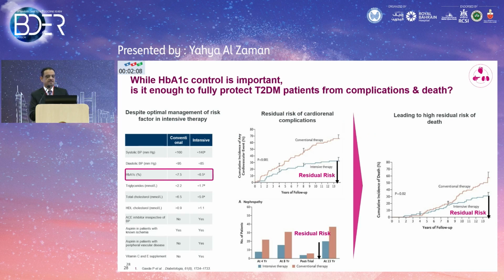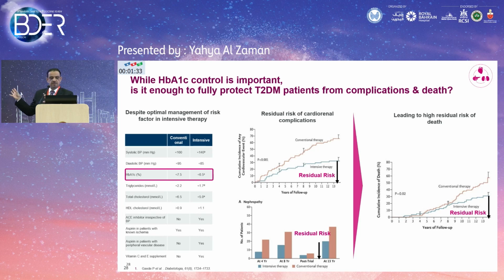Again, I mentioned this before. With most of our diabetic patients, you make your effort to address all the risk factors. You have the landmark studies, the UKPDS, and the ADVANCE and ACCORD studies. They thought we would intensively control our diabetic patients, achieving HbA1c less than 6.5%. They addressed all the risk factors: aggressively controlling blood pressure, aggressively controlling lipids, introducing ACE inhibitors and ARBs, and antiplatelet therapy. Despite all of this, yes, there is benefit.